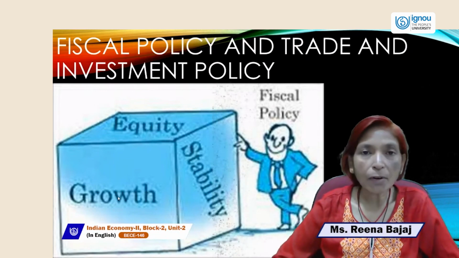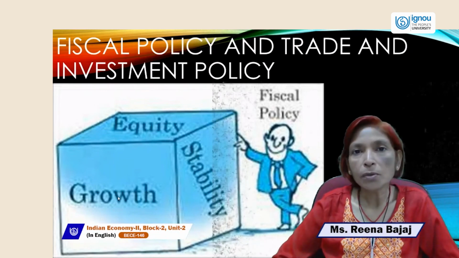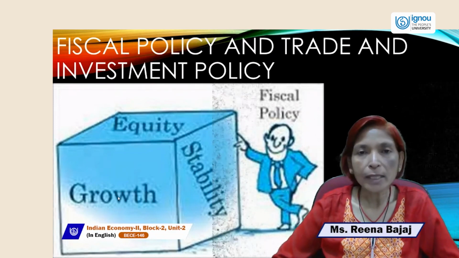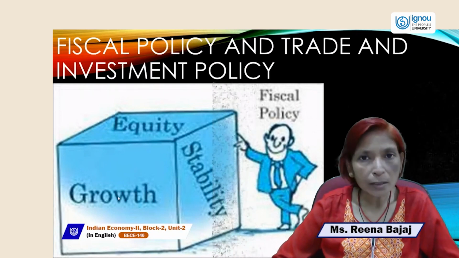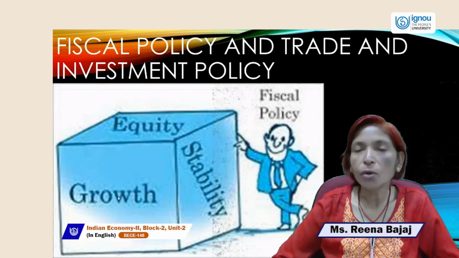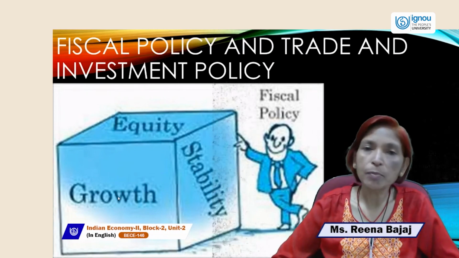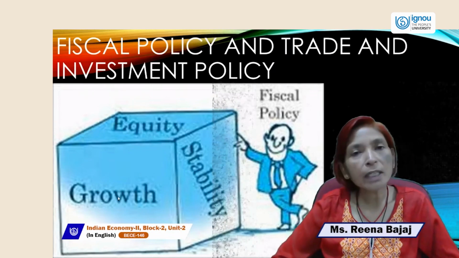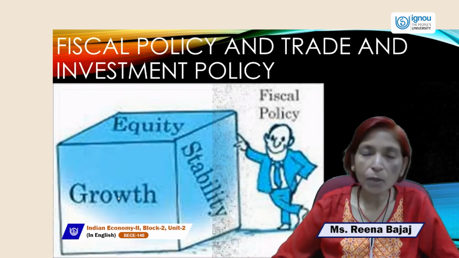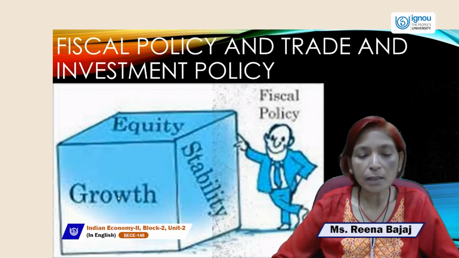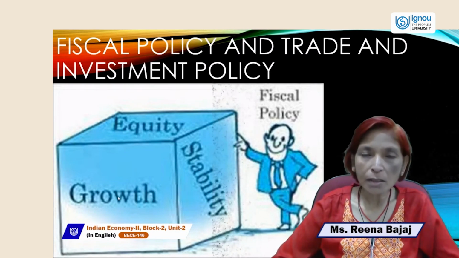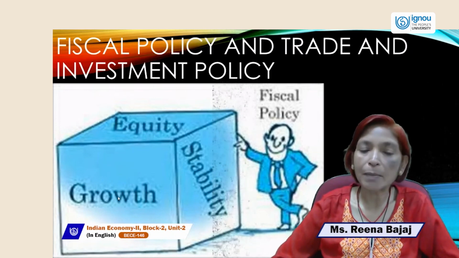So the main objective of fiscal policy is equal distribution of income and level so that all country people remain equal. There will be no class struggle, no differences between rich and poor. It means in each and every economy, equity should exist. Equity means when the distribution of income is equal and all country people are equal. Next, the main objective of fiscal policy is stability.